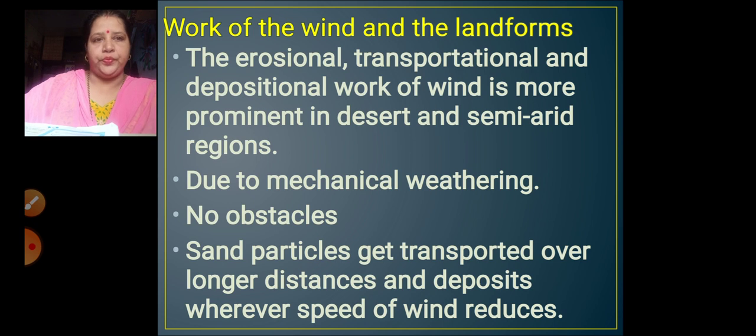Now, just now I told you about mechanical weathering. Because of mechanical weathering, the rocks are weathered into smaller particles. These particles are eroded and taken away from one place to the other with the help of the winds. And mainly this agent, wind, hardly has any obstacles in a desert area, so it can very easily transfer the materials from one place to the other.